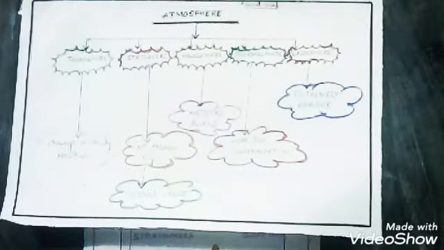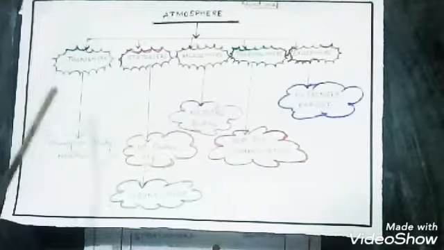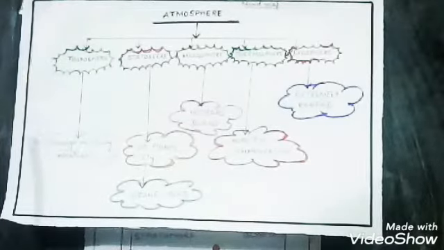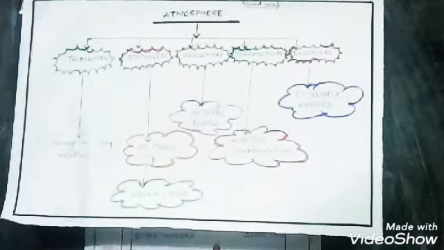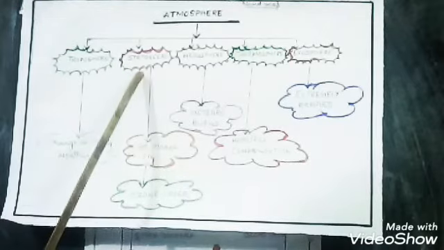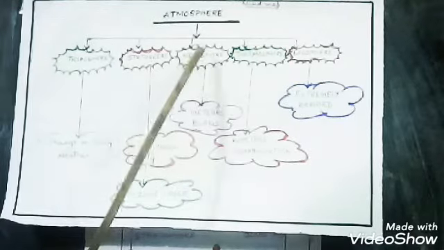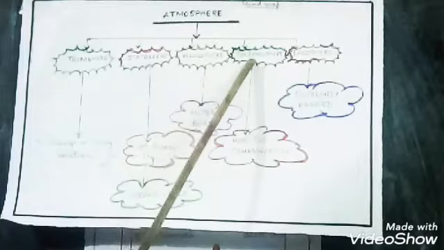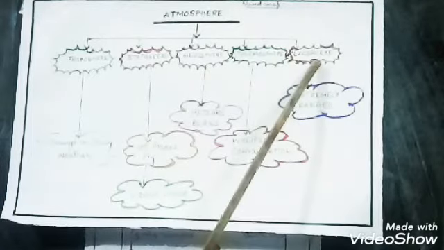Let's see this flow chart, children. Here I mark the 5 layers of the atmosphere. You have to draw this flow chart on the first page of your copy. Now see, the troposphere is the first layer of the atmosphere. The stratosphere is the second layer, then the mesosphere, the thermosphere and the exosphere.